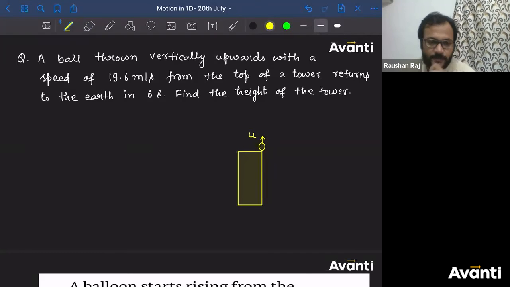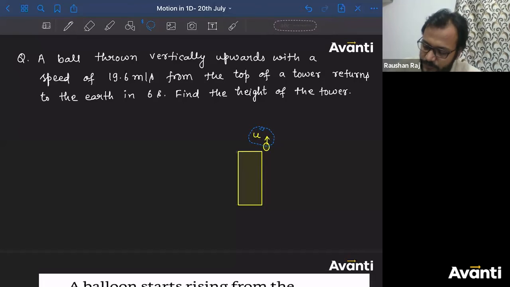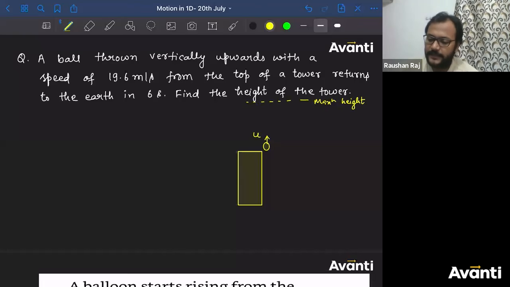What will this ball do? It will go up to the maximum height, let's say this is the maximum height, and then it will come back to the ground. You might say, sir, if I'm throwing this ball from the roof of the tower, it will come back to the roof only. Why will it come like this? The point is, if someone is asking you, it has to return to the earth.